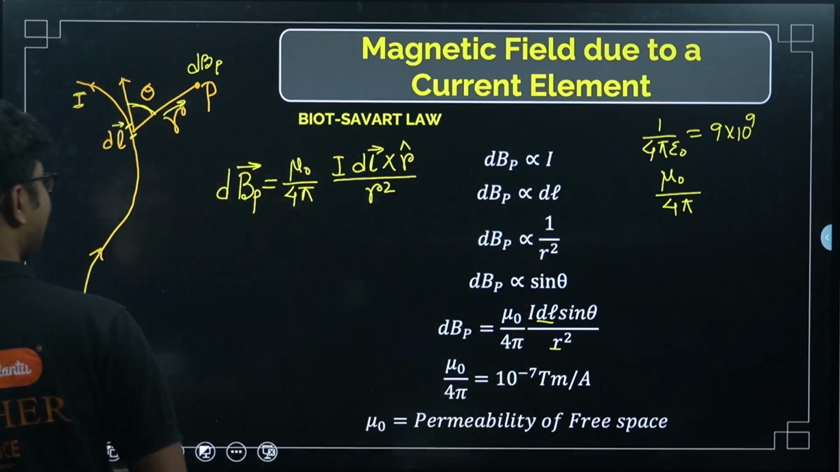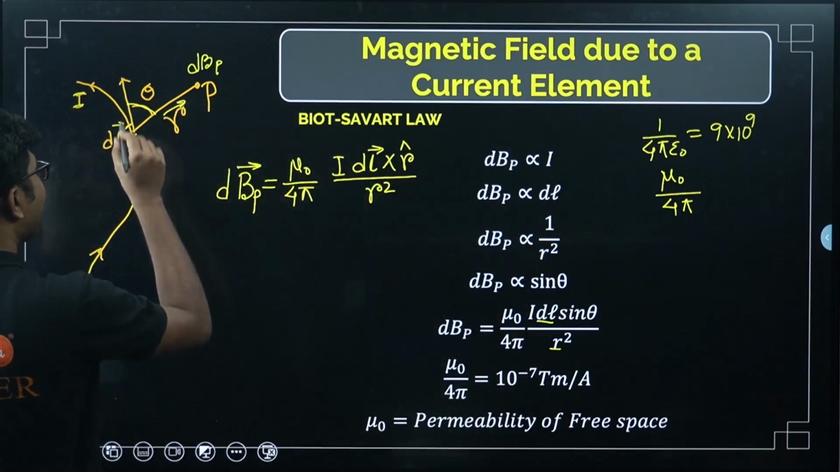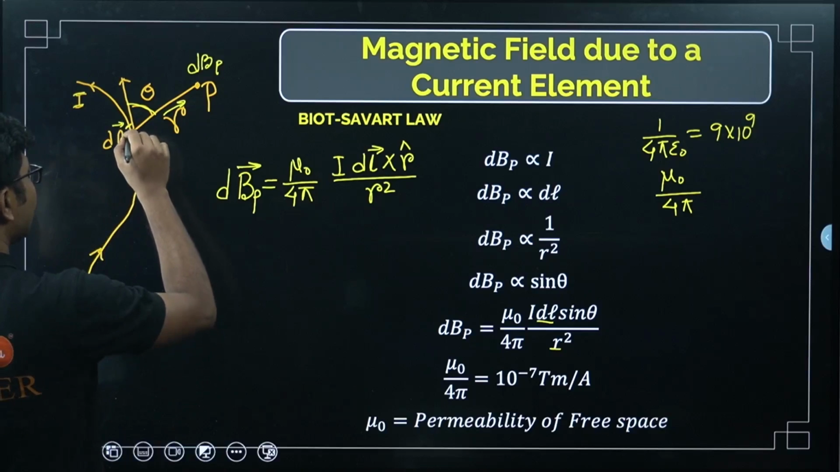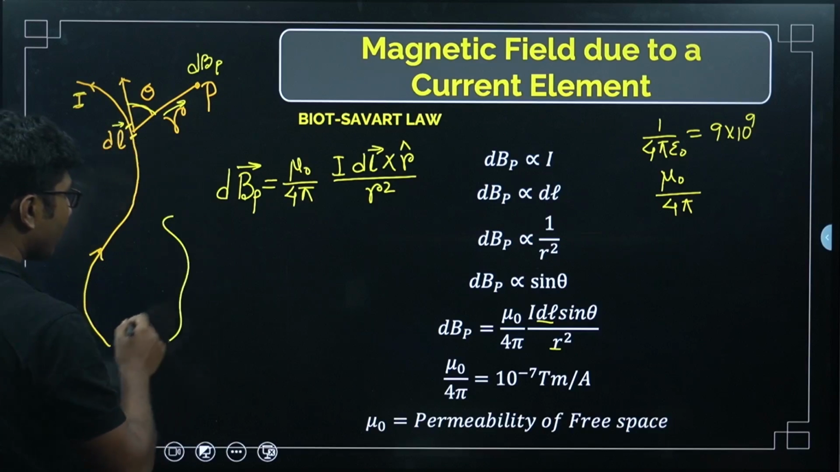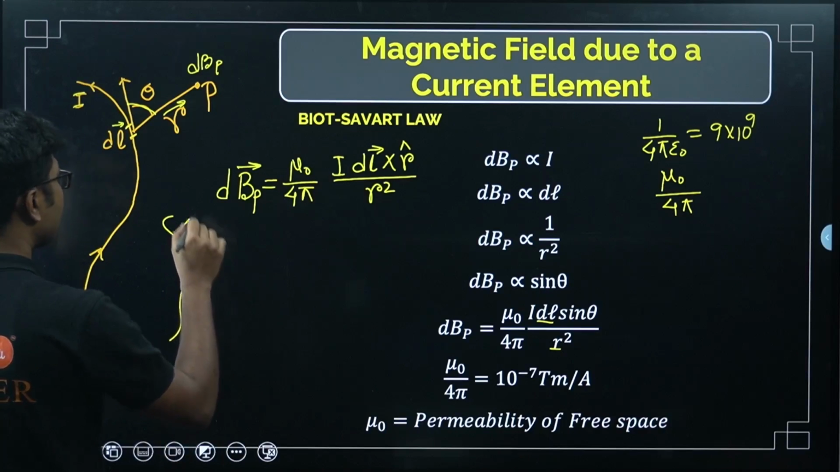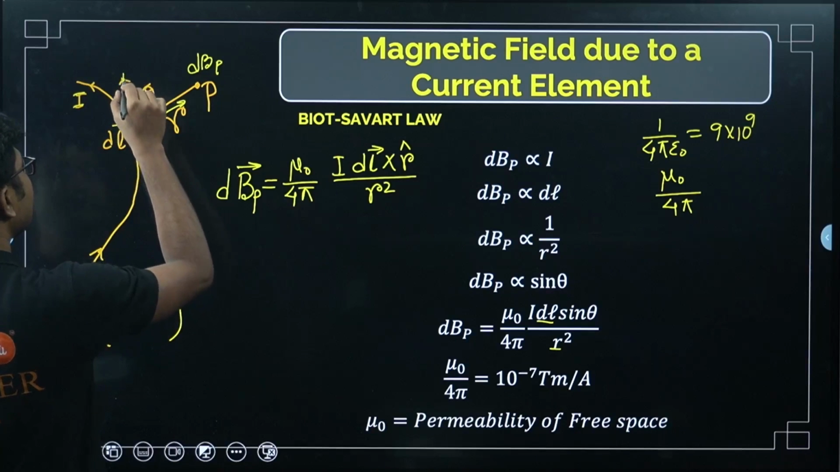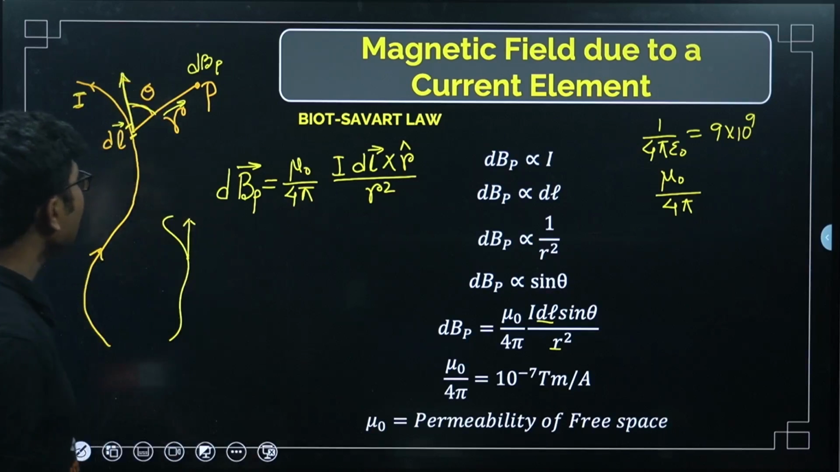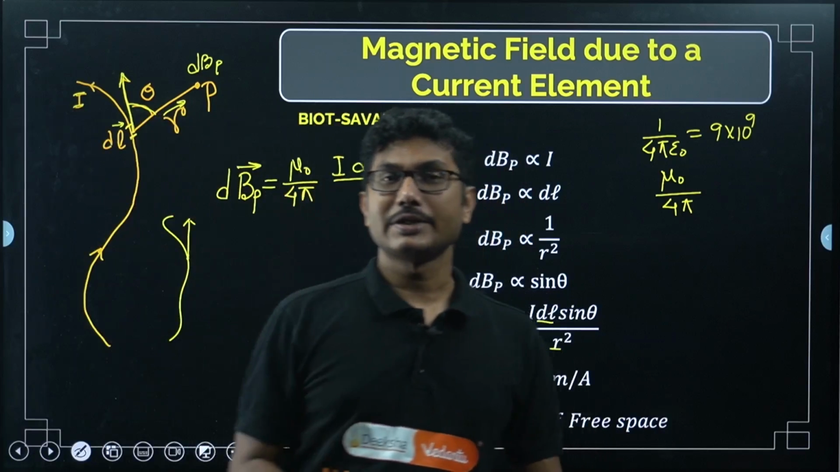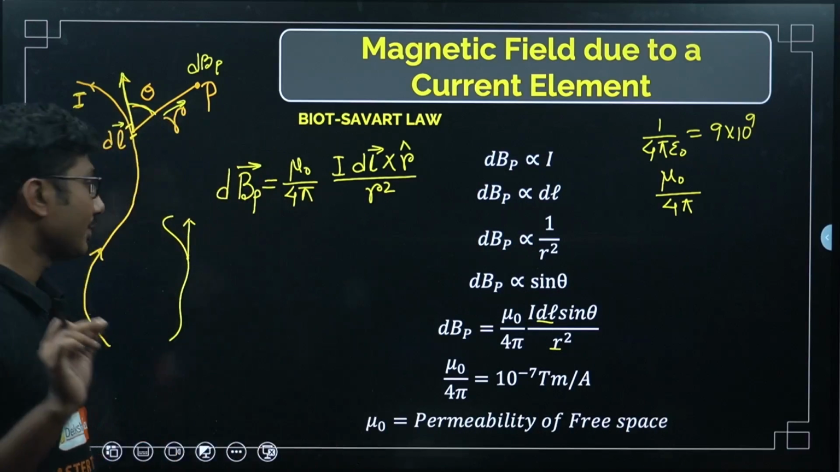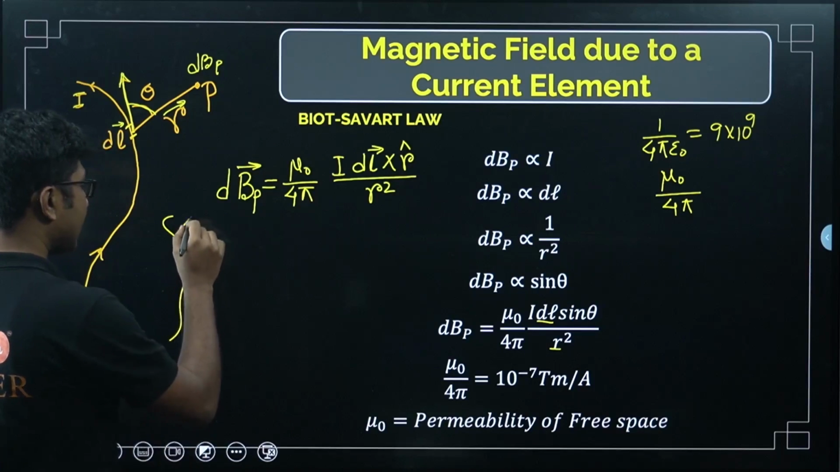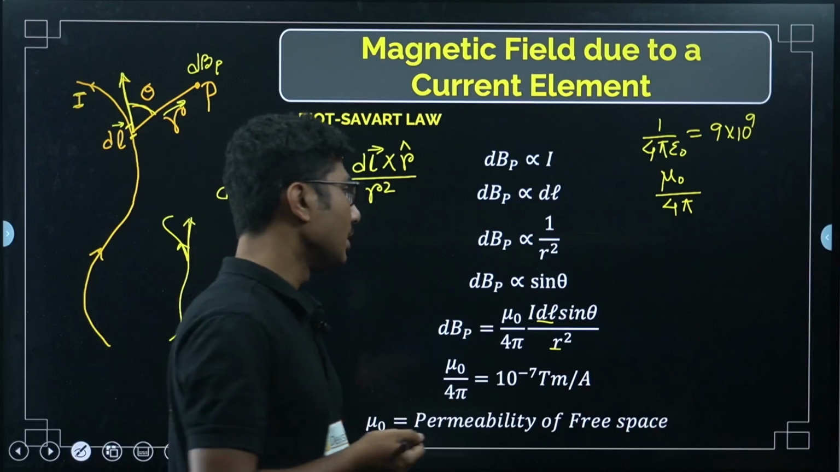Now, what is the direction of dl? dl is in the direction of current. Since this is a curve, for a curve, the direction of current will be tangential at that point. So here I have drawn a tangent. Remember that whenever there is a curved line, the direction should be along the tangent. It is not in this direction. It is along the tangent. That is the property.